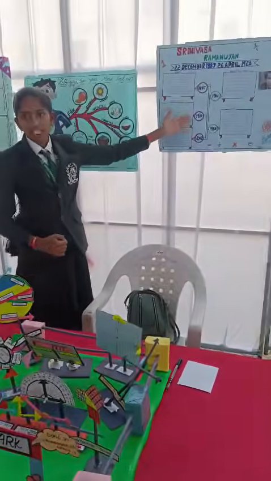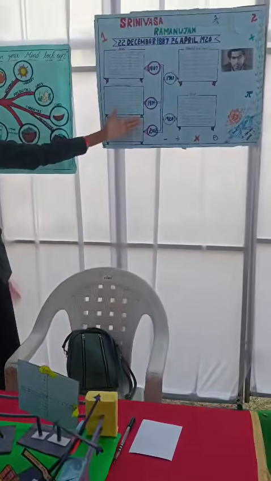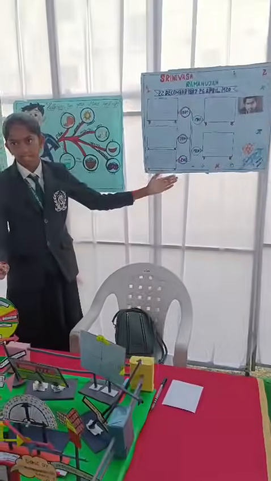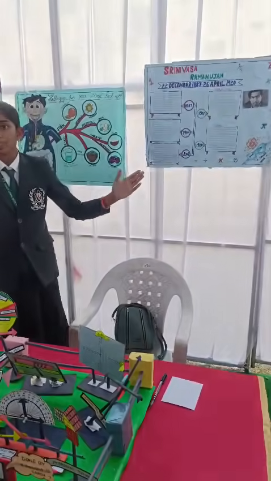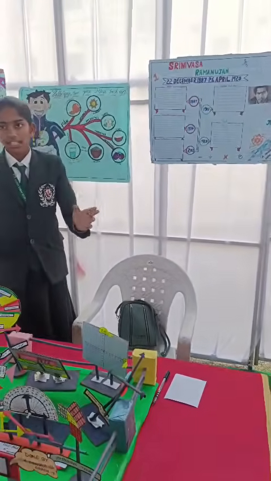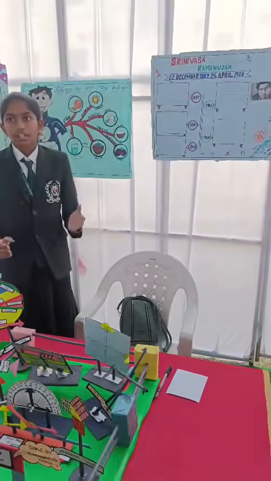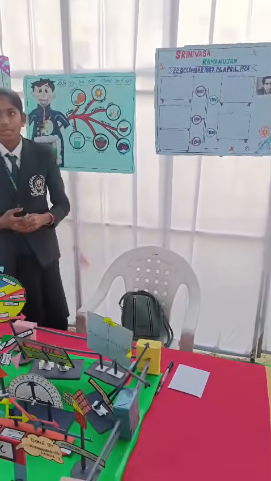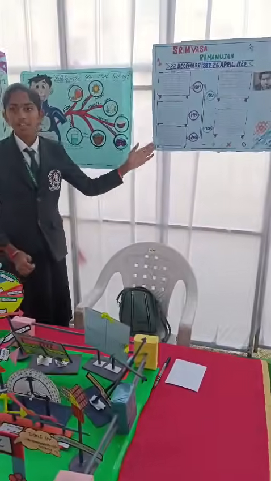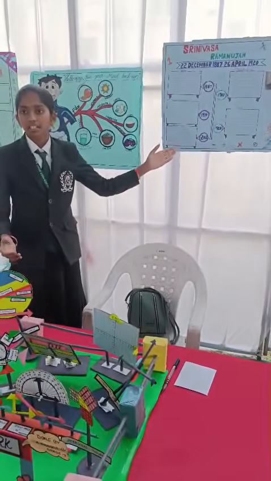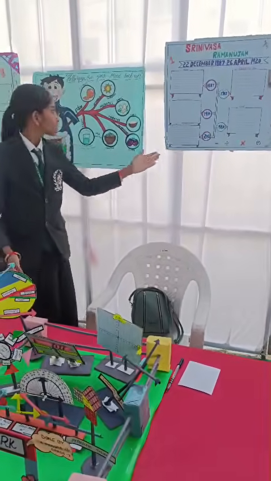He is Srinivasa Ramanujan, who invented major formulas of maths. He was born on 22 December 1887 and died on 26 April 1920. On his birthday, we celebrate Mathematics Day in India.